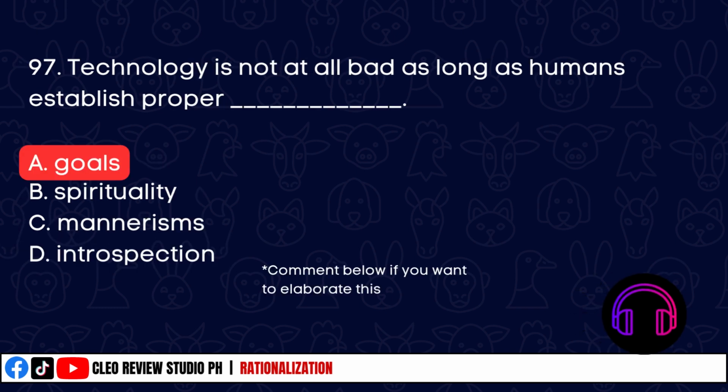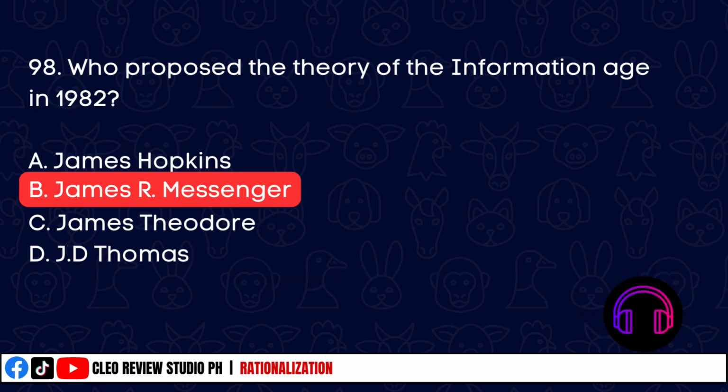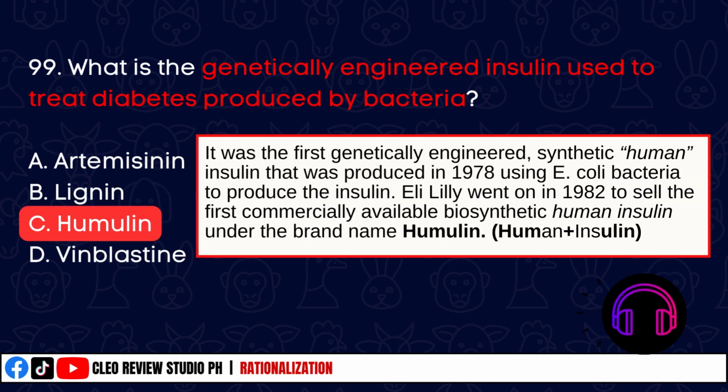Technology is not at all bad as long as humans establish proper blank. The correct answer is guidelines, letter A. Who proposed the theory of the information age in 1982? The correct answer is James Robert Messenger. What is the genetically engineered insulin used to treat diabetes produced by bacteria? The correct term is humulin.